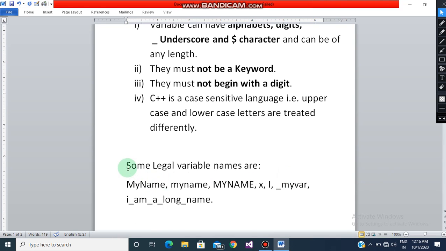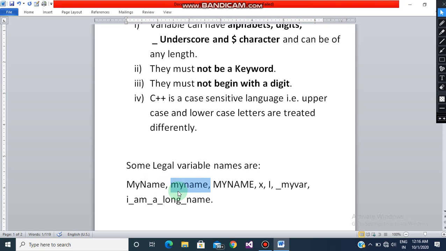Now here I have discussed some of the legal variable names that we can use. As you can see, in the last point I said that C++ is a case sensitive language, means uppercase and lowercase letters are treated differently. Here you can see MyName, which can be a variable name, where M is capital and N is capital. The second one is myname again, the spelling is the same, but everything is in small letters.